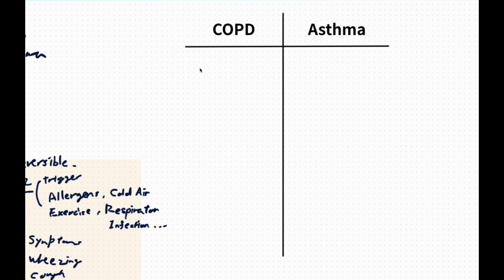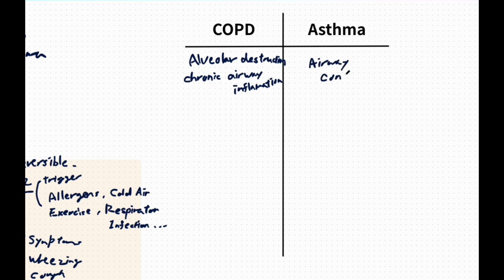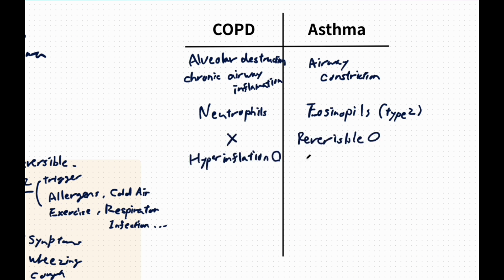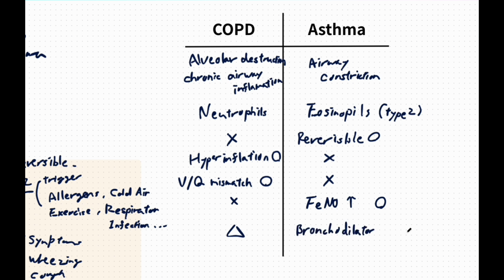In COPD, the main pathology involves both alveolar destruction and chronic airway inflammation, whereas asthma is primarily a disease of airway constriction. Inflammation in COPD is dominated by neutrophils, while asthma is driven mainly by eosinophils and type 2 inflammation. Airflow obstruction in COPD is poorly reversible. Hyperinflation is common in COPD, but rare in asthma. Ventilation-perfusion mismatch is significant in COPD and only mild and reversible in asthma. FeNO is usually normal or low in COPD, but often increased in asthma. Finally, bronchodilators have a limited effect in COPD, but are highly effective in asthma.